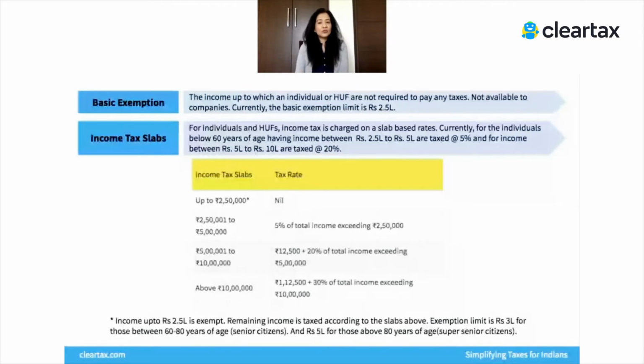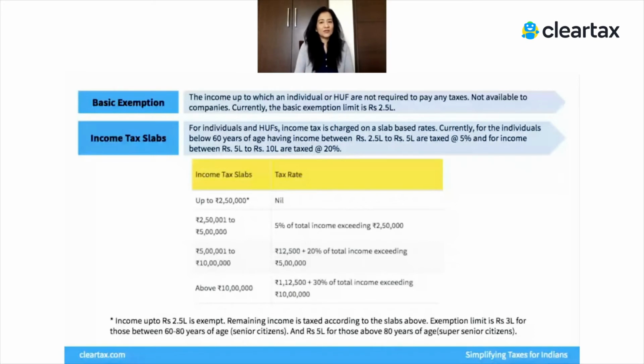Now, it is very essential to understand how tax slabs apply, even though you will never have to compute them yourselves, because you will find there's a calculator on ClearTax. You can use our return filing software to compute your applicable tax, so you may never have to physically apply these slabs, but it's still important to understand how these work, because the moment you cross a 10 lakh threshold, then whatever you earn above 10 lakhs will get taxed at the rate of 30%. So from a conceptual point of view, it's very important to understand how the slabs apply.